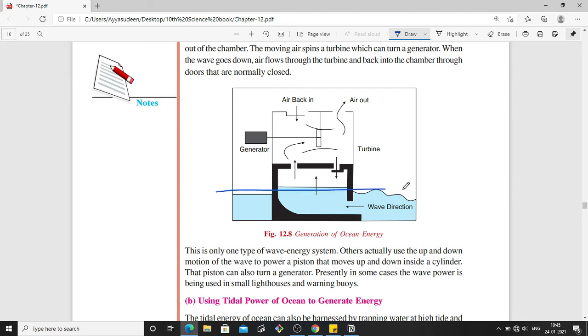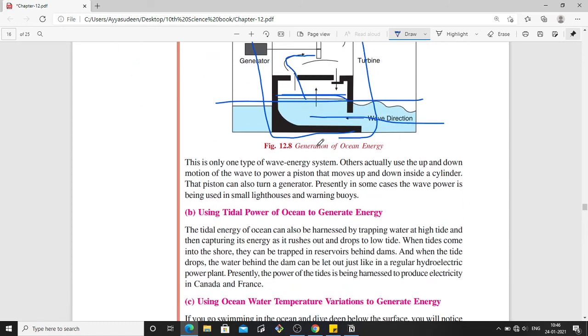So this is the ocean, and here in the ocean they have built this plant. When the wave comes and fills this chamber, the air inside goes out from here and runs this turbine. Then the air comes back inside and fills here, and once again the wave comes, the air goes and runs the turbine. This is how electricity is produced with wave power. This is the wave energy system.